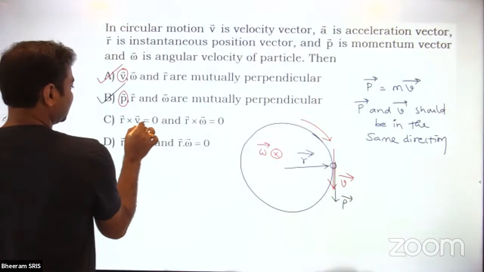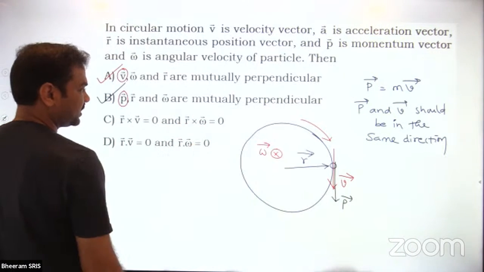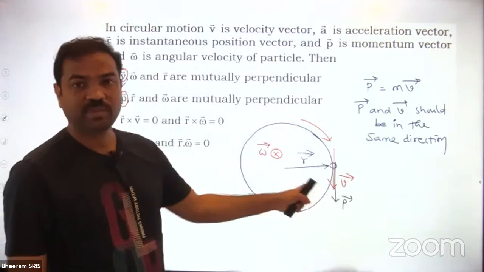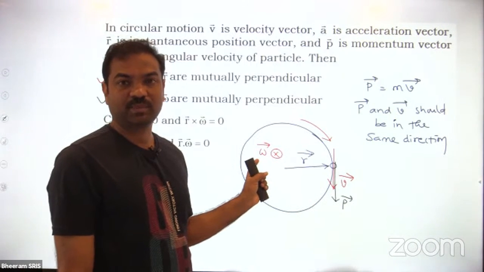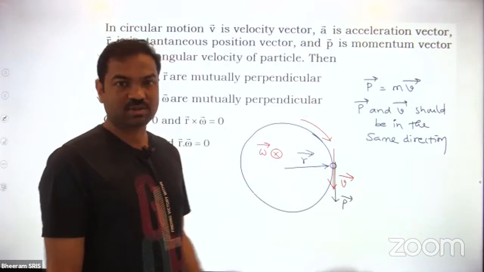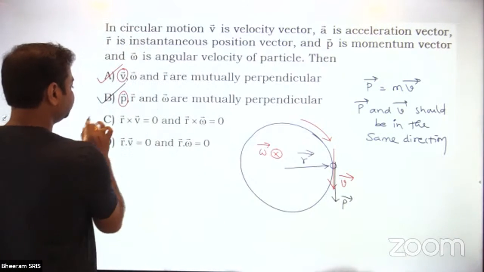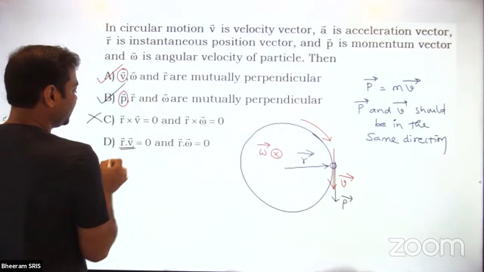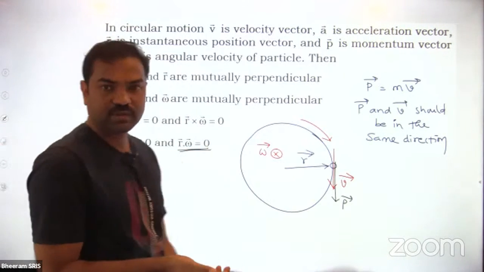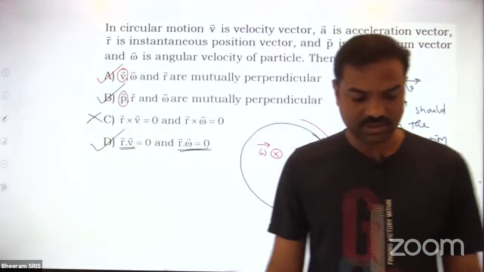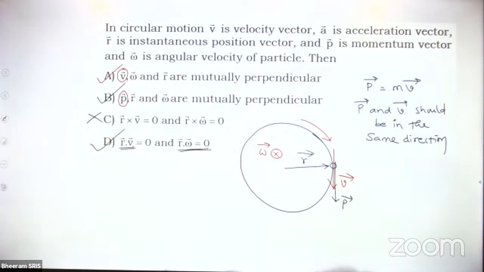Next, r bar cross v bar is 0 and r bar cross omega bar is 0. See, actually all these are perpendicular vectors. For perpendicular vectors, which product will be 0? Dot product will be 0, not cross. So leave this part. R bar dot v bar is 0, r bar dot omega bar is 0, because all are mutually perpendicular vectors. Dot product goes to 0 because they will have the angle 90.